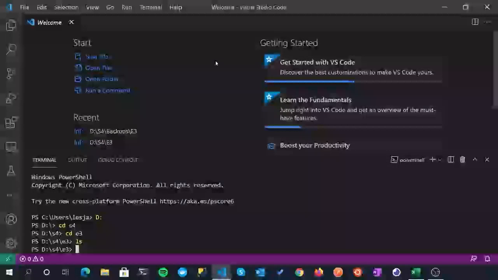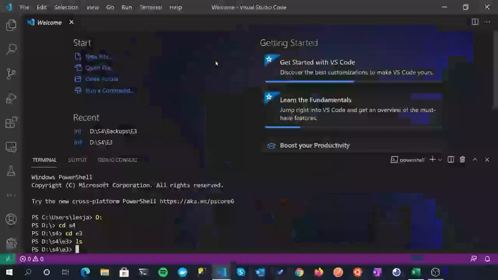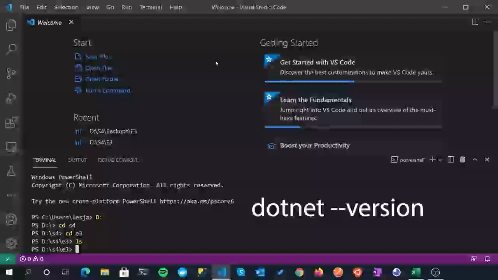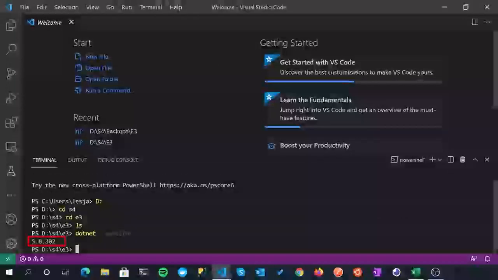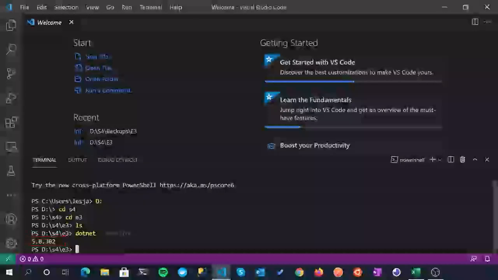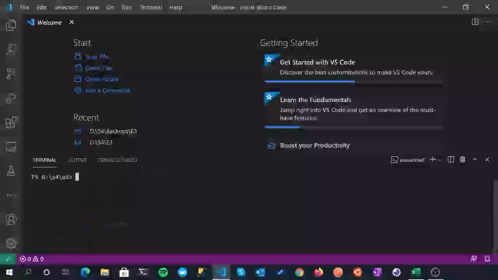Now we're going to create a few projects in here as our main solution folder, but for the moment let's just work with individual projects. So the first one we are going to set up. Actually, before we do that, let's do a dotnet --version, just to check the version of .NET that we have installed, and it's version 5. I would strongly suggest you use version 5 and not 3.1, which probably will work, but you might have to make some tweaks here and there to get it working, so go with version 5.